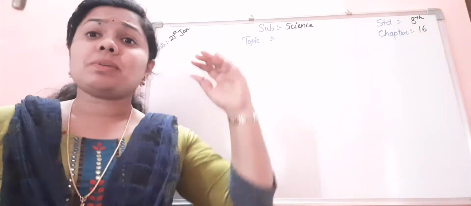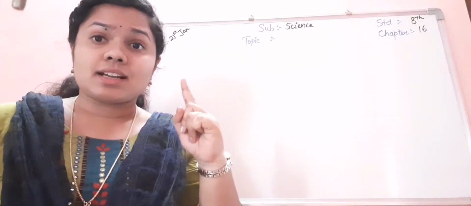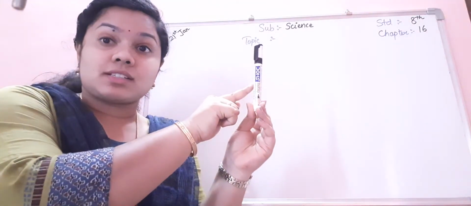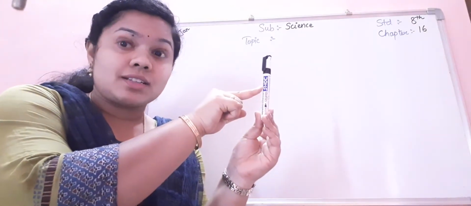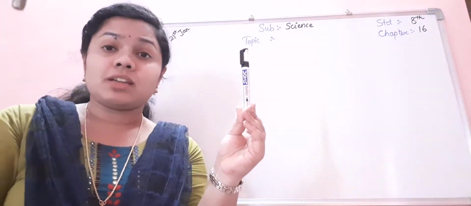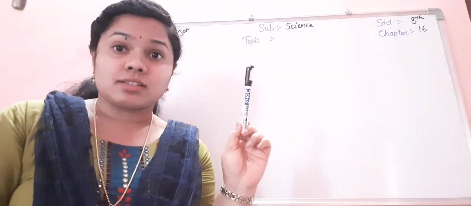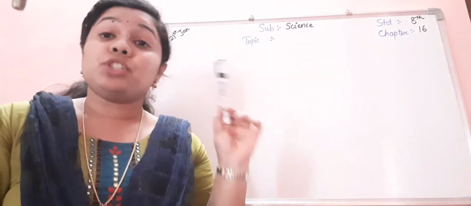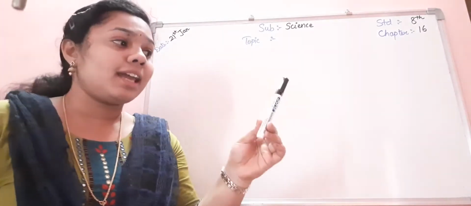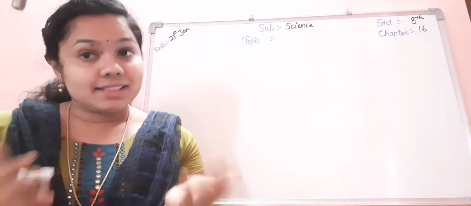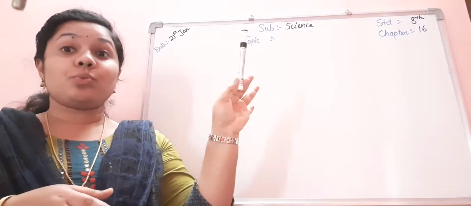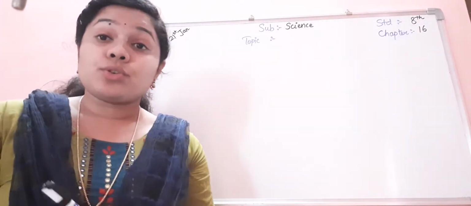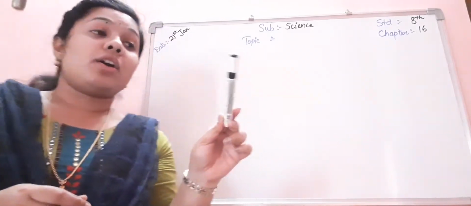There is something between our eyes and the object which makes us see it. This is my eye and this is my object. If I want to see this object, there is something through which I can see it. So what can it be? It's nothing but light. Because of light, we are able to see things. If it is dark, I won't be able to recognize whether this is a pen or this is my whiteboard. I can recognize things because of light.